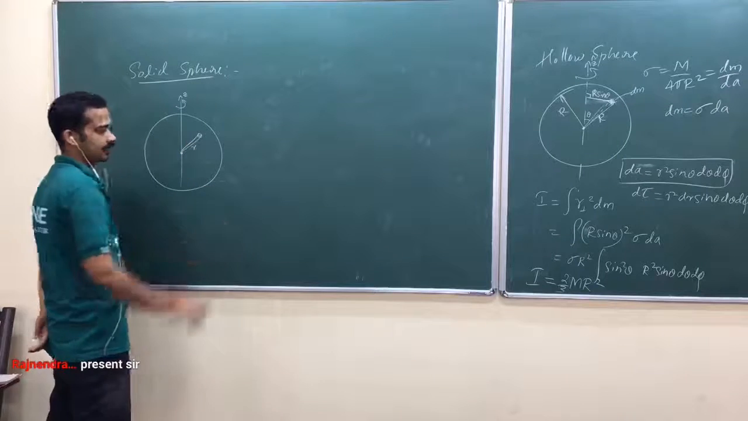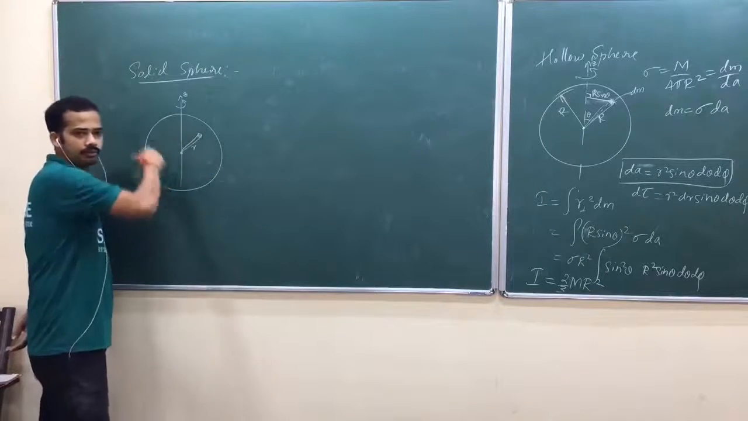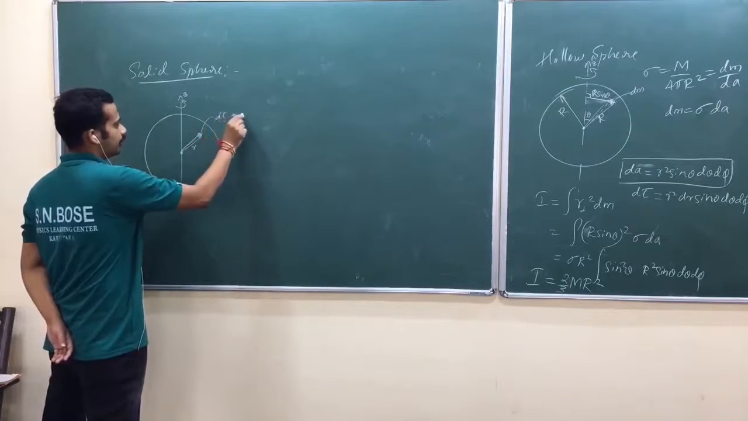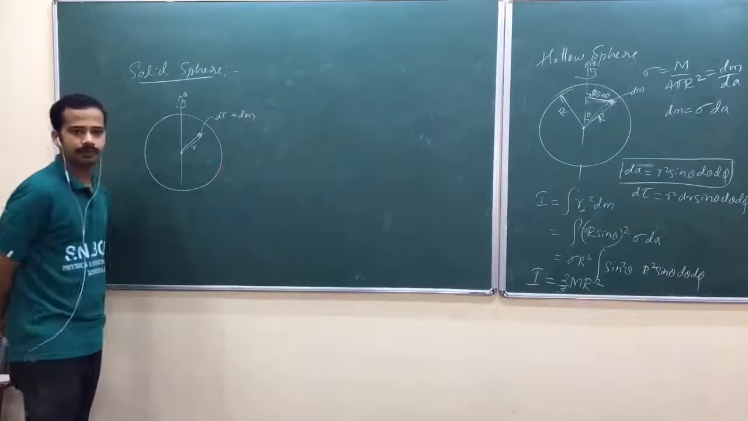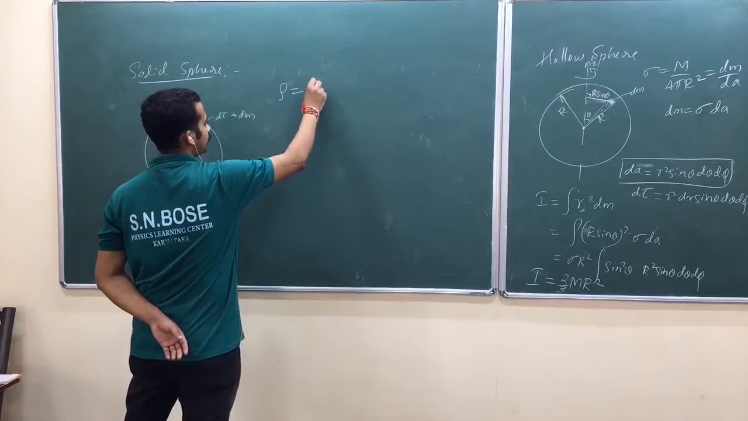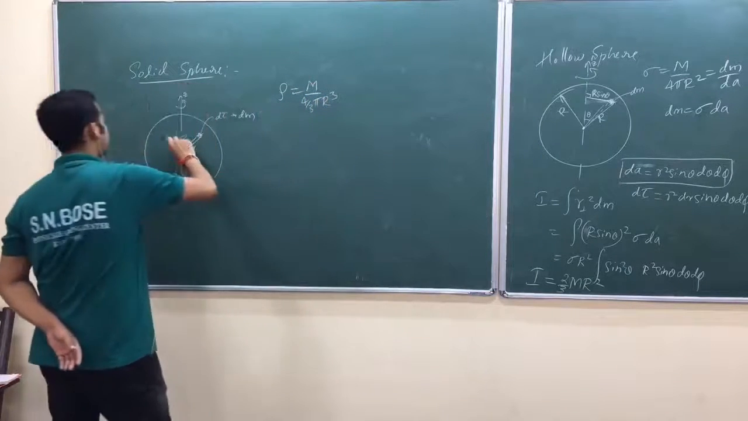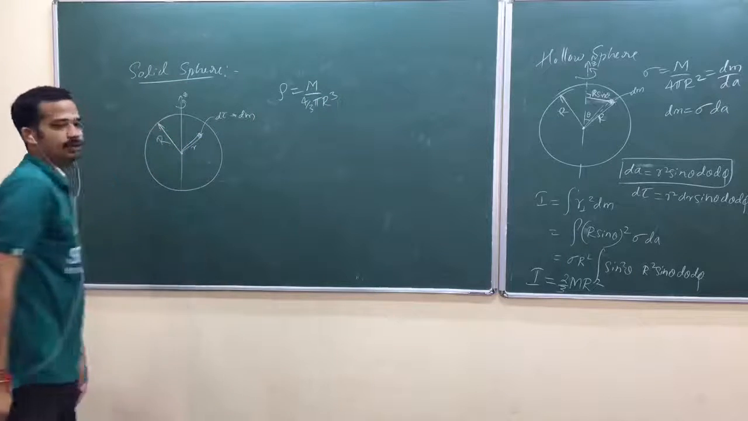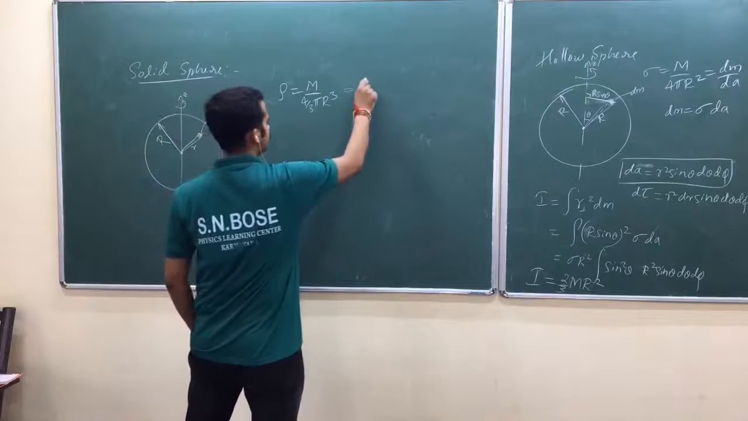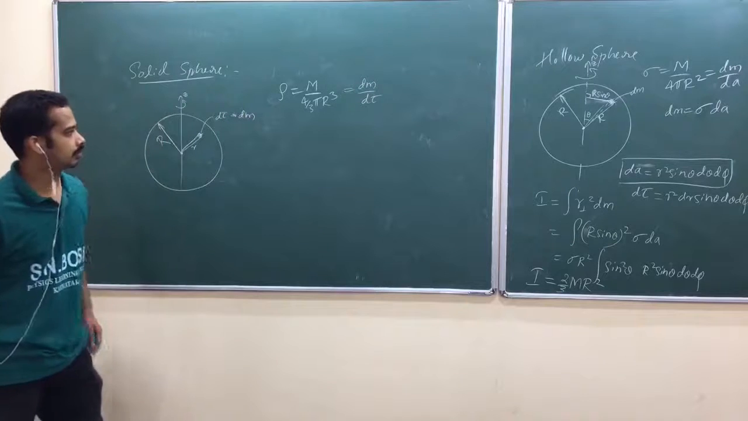But let me write R here. Now R is also a variable, since the small volume should run throughout the region. Let me call it d tau, with corresponding mass dm. Now we define the mass density, total mass by total volume. Let me take R as the radius of this sphere. That's equal to dm by d tau.